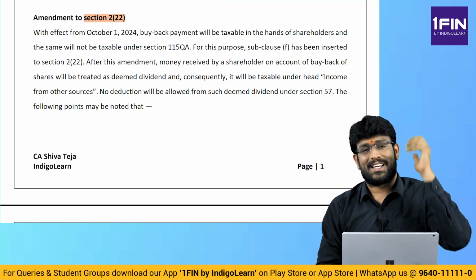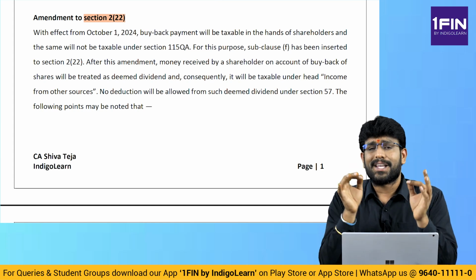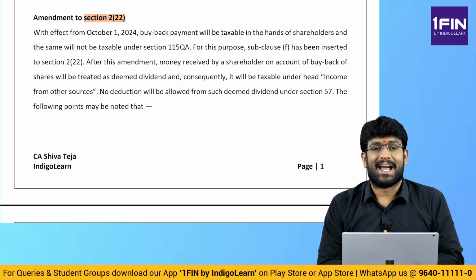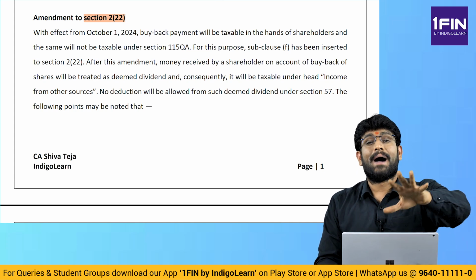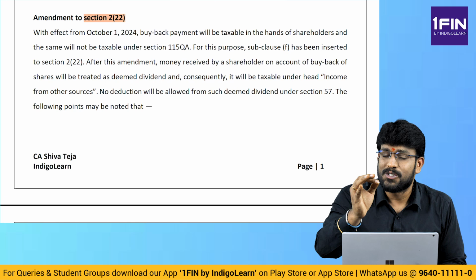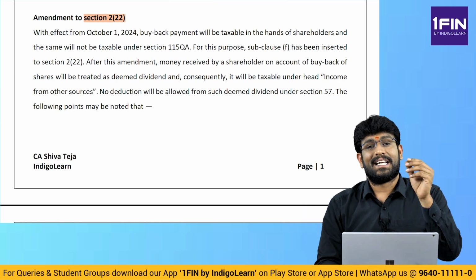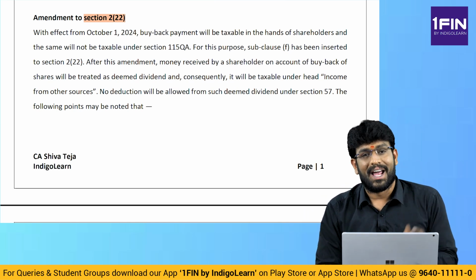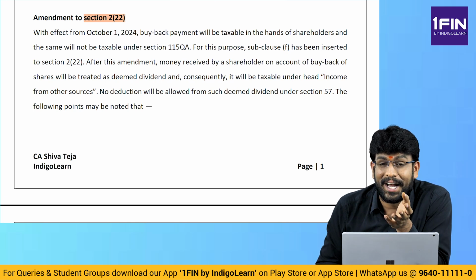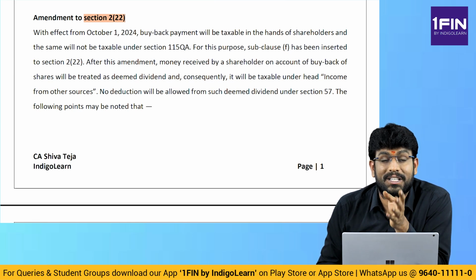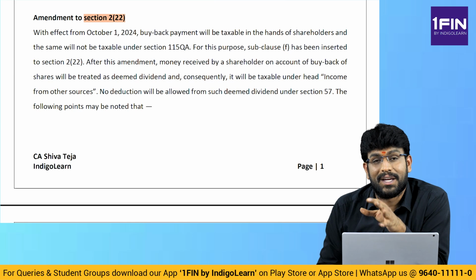Now what is this section 2(22)(f)? It specifies that any amount received by the shareholder on account of buyback of shares is also regarded as deemed dividend and taxable in the hands of the shareholder under the head income from other sources. Previously, what was the point? There was section 46A and section 115QA.